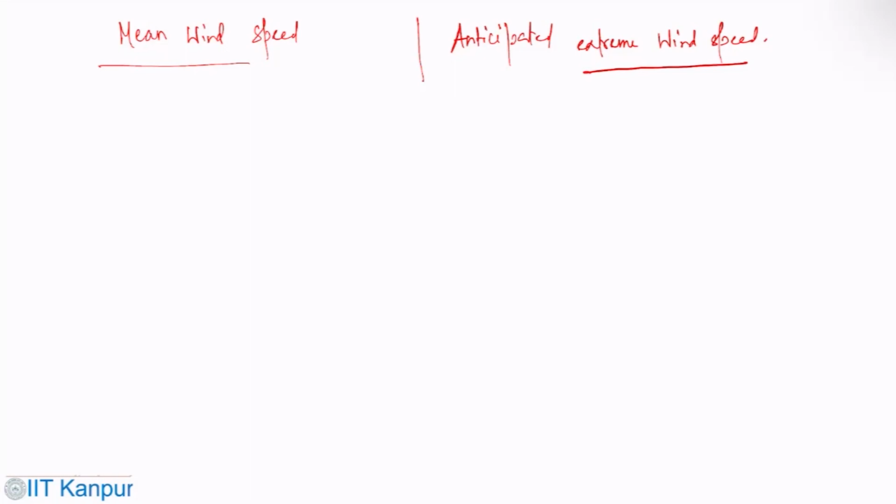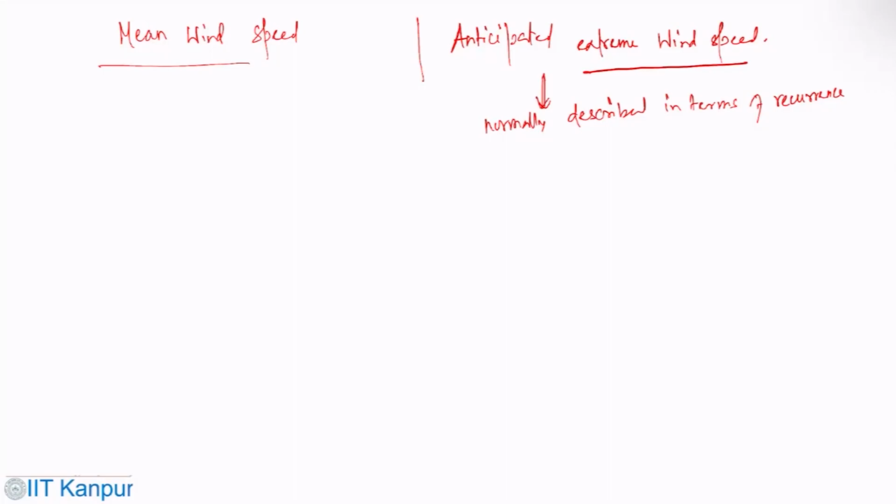Now, these are typically described in terms of recurrence. Specifically, an extreme wind is the value of highest wind speed, which is averaged over some approximated time interval with an annual probability of occurrence of 1 by N years. For example, the highest 10-minute average wind with 50-year recurrence period would have a probability of occurrence of 1 by 50.